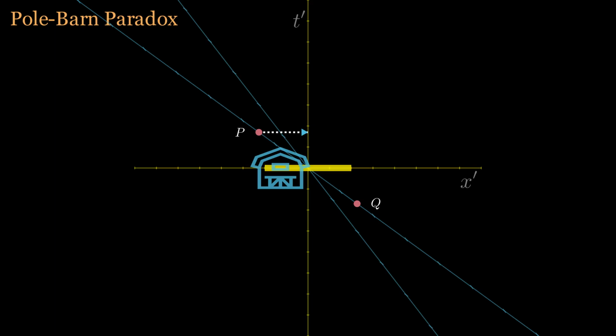This is the true essence of the pole barn paradox. The barnkeeper believes that at some point, both ends of the pole are simultaneously inside the barn. The pole's owner disagrees that these events occur at the same moment. From their respective reference frames, both are correct, yet their statements are not precise. Thus, when confronted with space-time conundrums, clarifying the reference frame and analyzing with space-time diagrams can often help us untangle issues and uncover the truth.